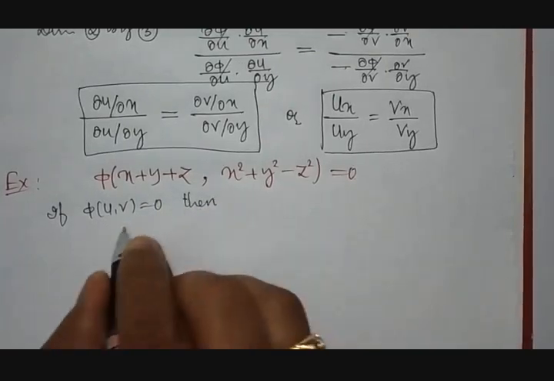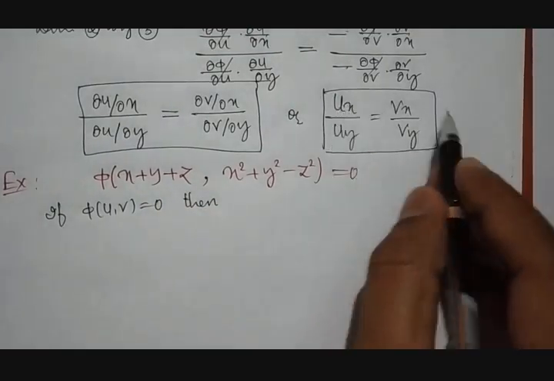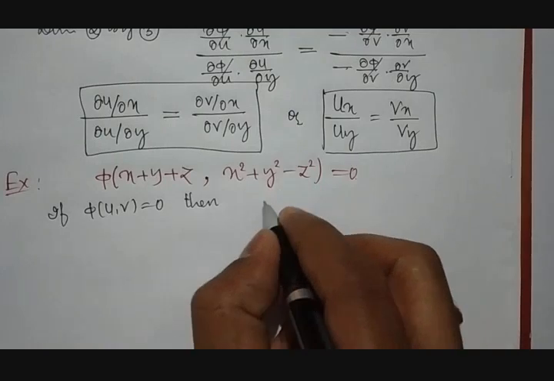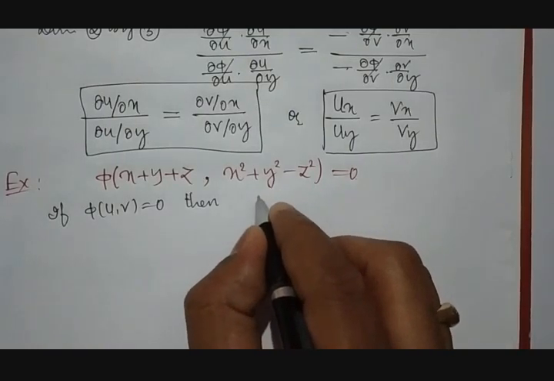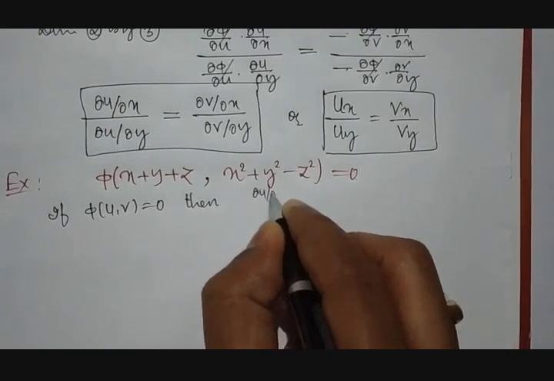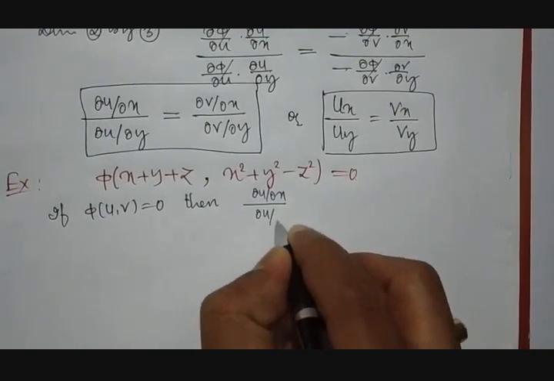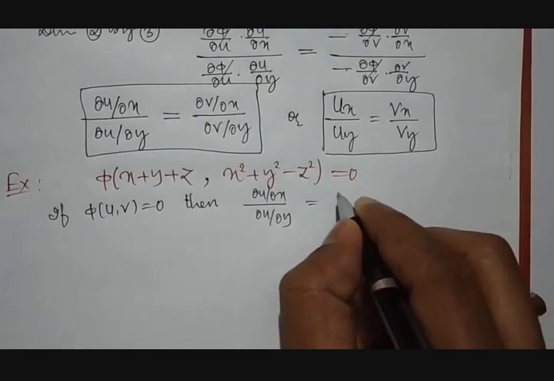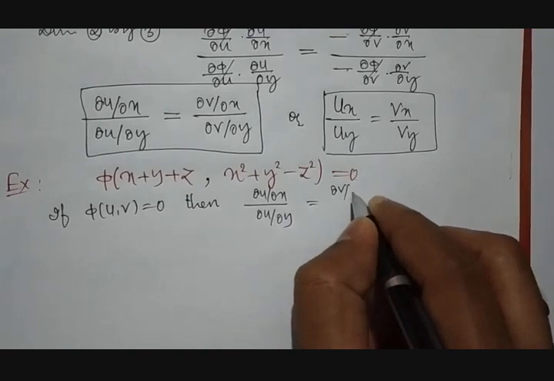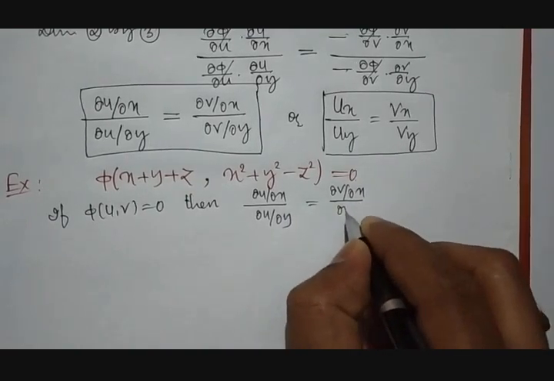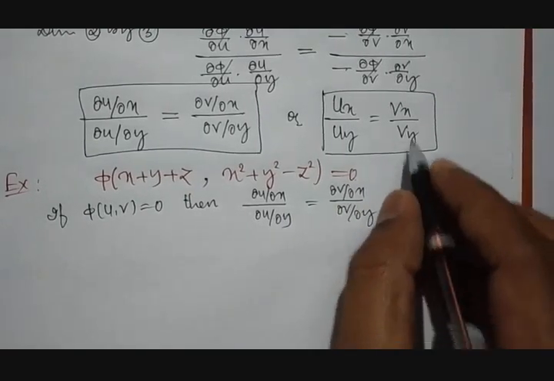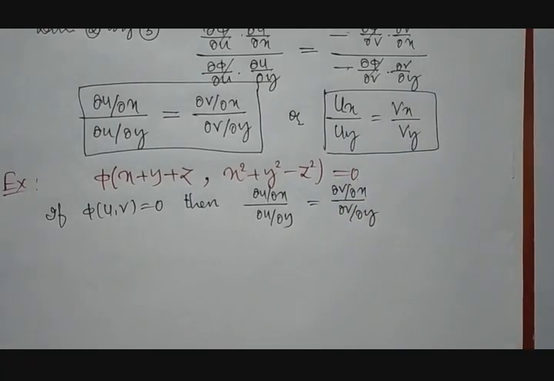If phi of u comma v is equal to 0, then we have its solution also. What is the solution for this? That is dou u by dou x divided by dou u by dou y is equal to dou v by dou x divided by dou v by dou y, or we can use these notations also.